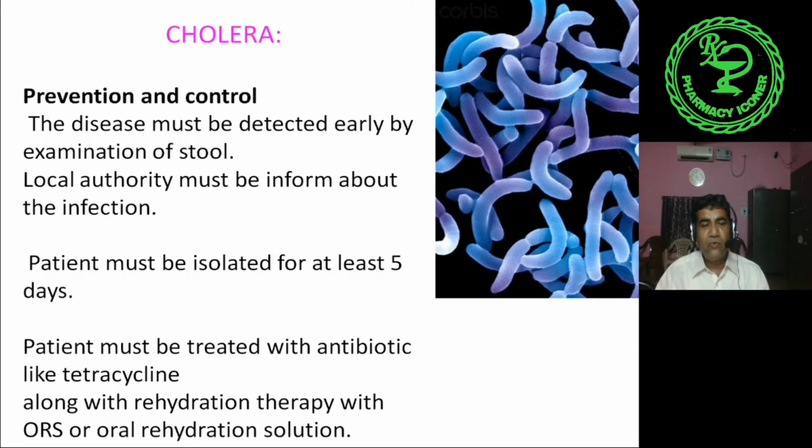The local authority must be informed about the infection to prevent further spread. Patient must be isolated for at least 5 days. Patient must be treated with antibiotic like tetracycline. Along with that, rehydration therapy with ORS must be given.